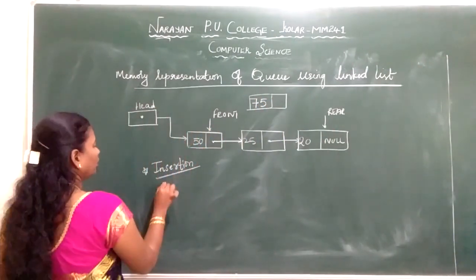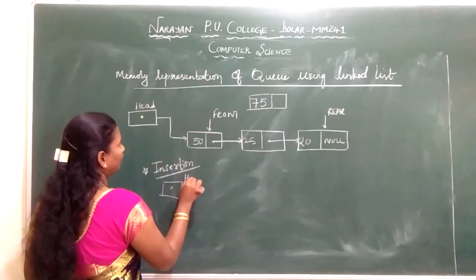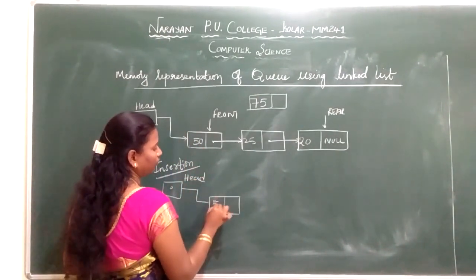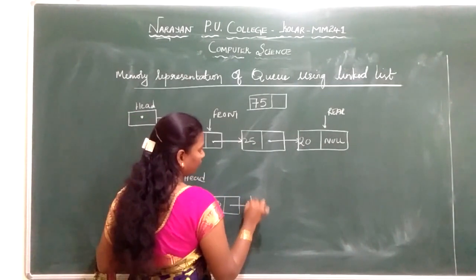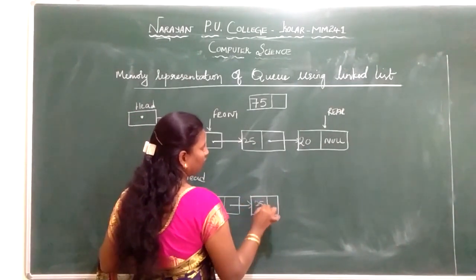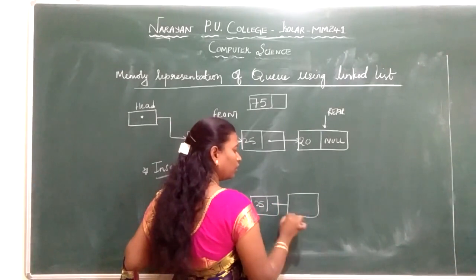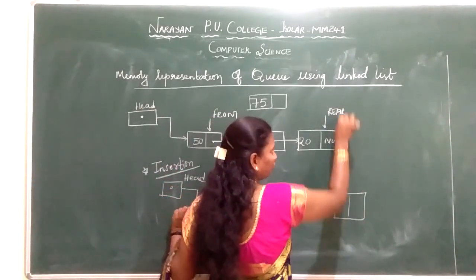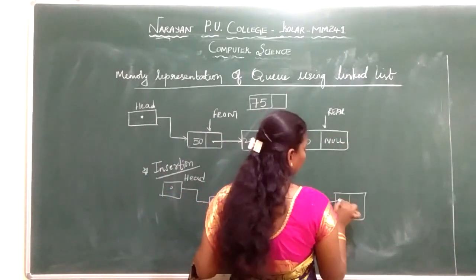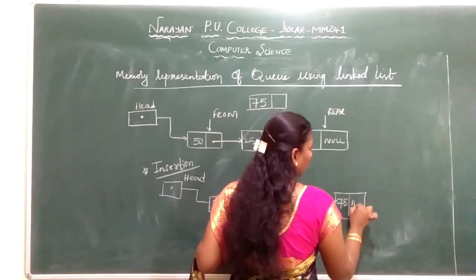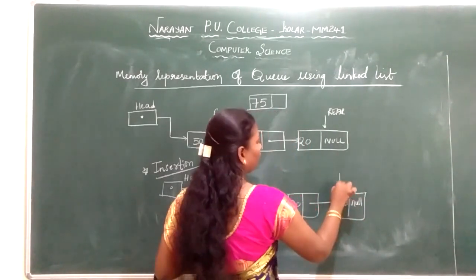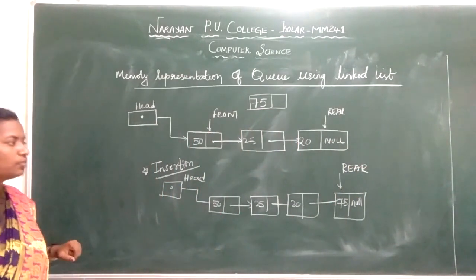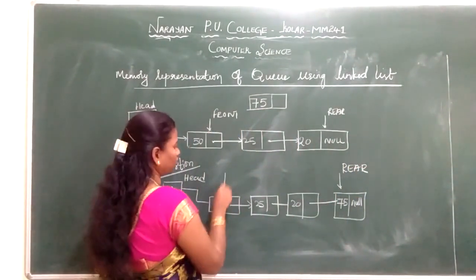So my insertion will be like this. I have the header, and I have the elements. First I have element 50, then I have 25, next I have 20. So here instead of null, you just link to another element from the rear. I am adding it. I am giving the address of the next node 75. Here I have null. Okay, now this is your rear. So by using the rear I inserted. Now this is your front.